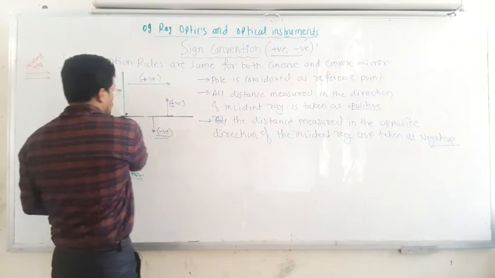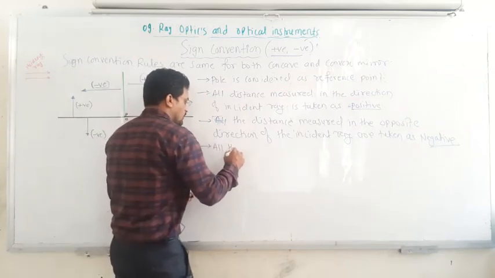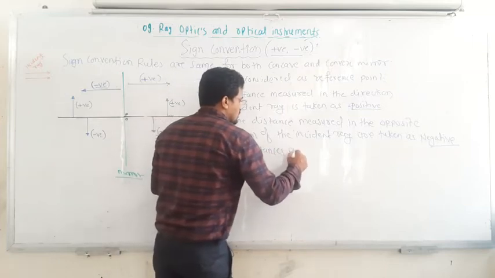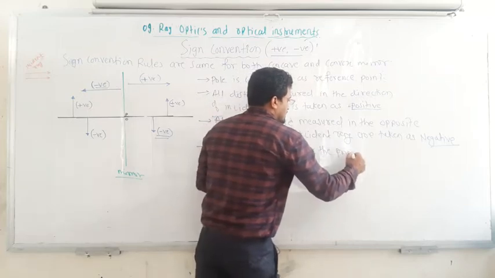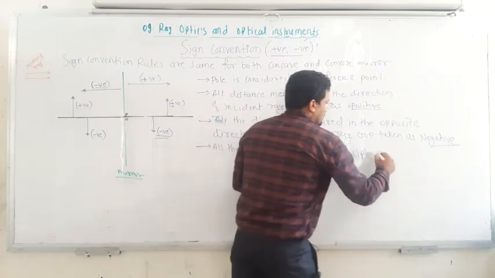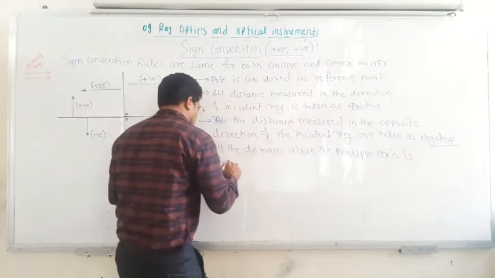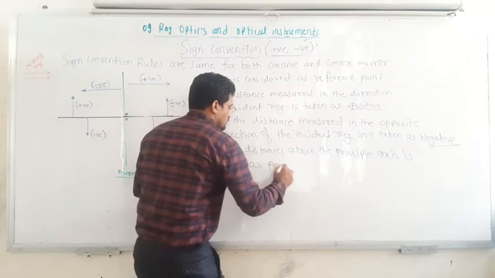So that means to this side. And then next, all the distance above the principal axis is taken as positive.